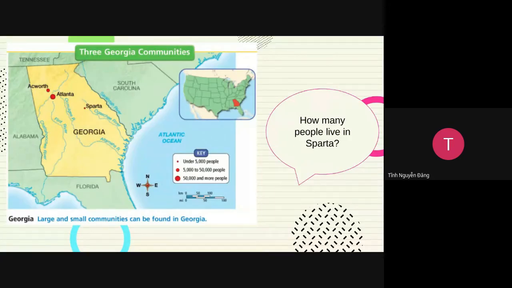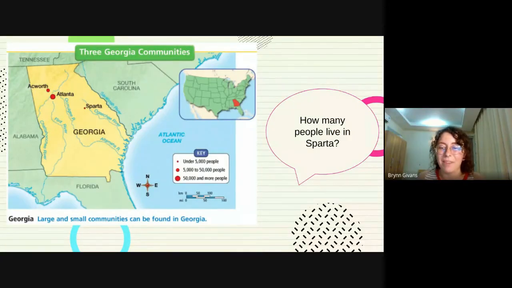That's okay. We can give you another one to try. David, how many people do you think live in Acworth? I don't know, teacher. It's okay. Let's figure it out together. Look at our key. Can you see the key?